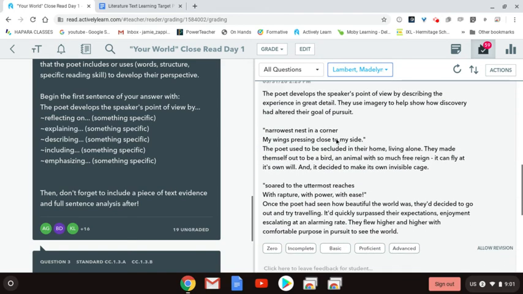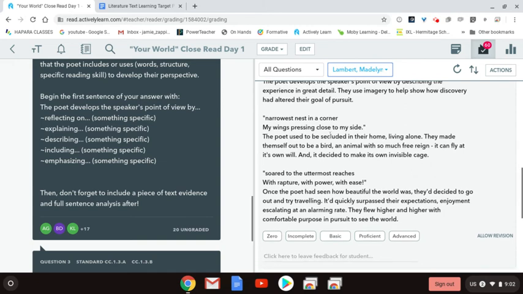It says the poet develops the speaker's point of view by describing the experience in great detail, using imagery to talk about how the discovery altered their goal of pursuit. They use the evidence, "nearest nest in a corner, my wings pressed close to my side." And then they explain within the analysis part that the poet used to be secluded from their home, living alone, and they made themselves out to be a bird, like an animal with so much freedom that can fly at its own will. And it decided to make its own invisible cage by pressing its wings to its side.